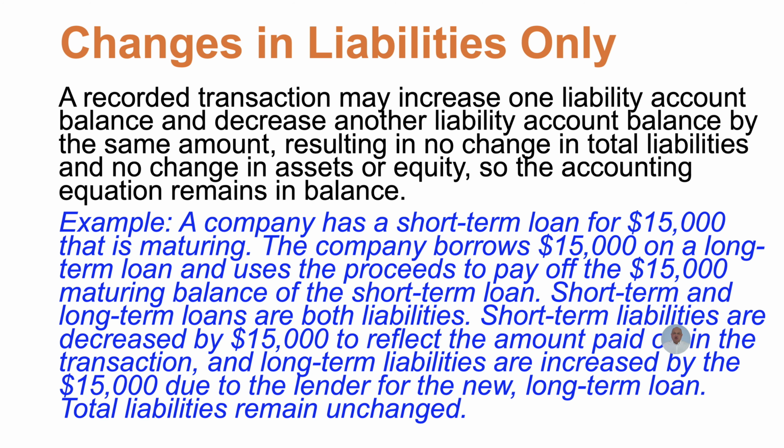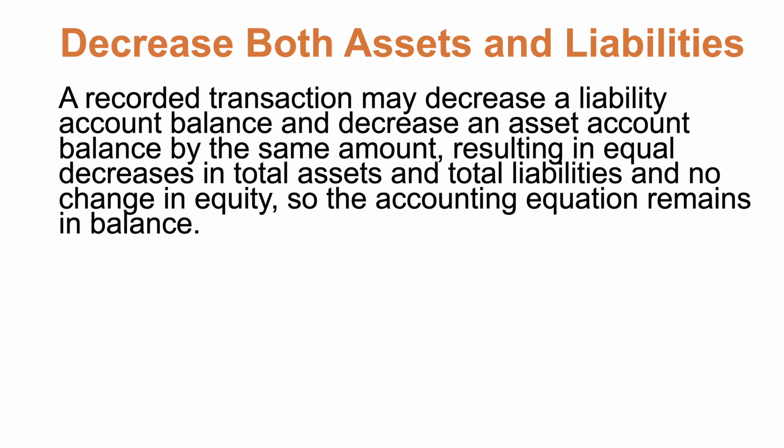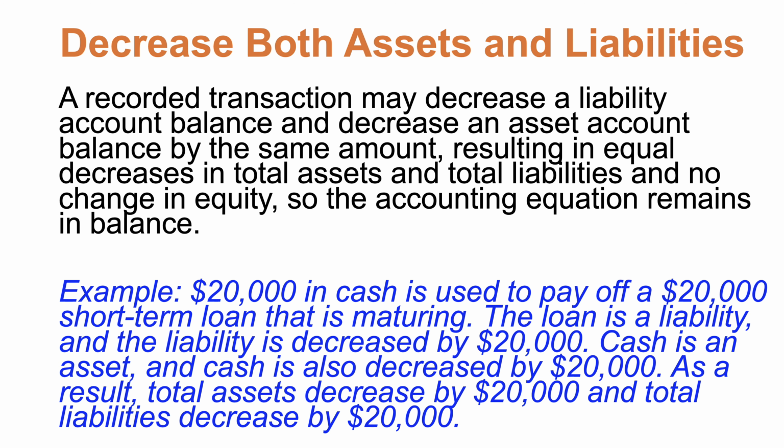Now, we can also have a situation where we decrease both an asset and a liability. Okay? We decrease an asset account, we decrease a liability account by the same amount, and so our equation stays in balance. Looking at our example, $20,000 in cash is used to pay off a $20,000 short-term loan that is maturing. The loan is a liability. We owe it to somebody else.